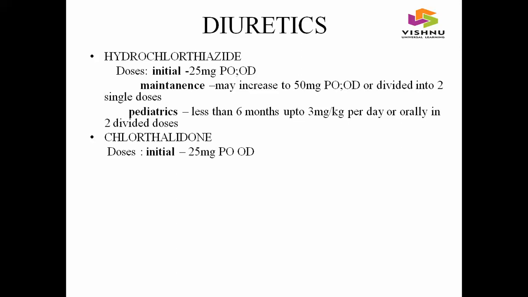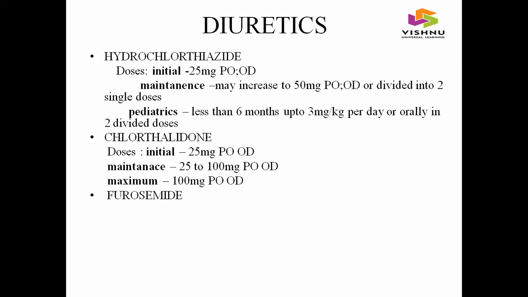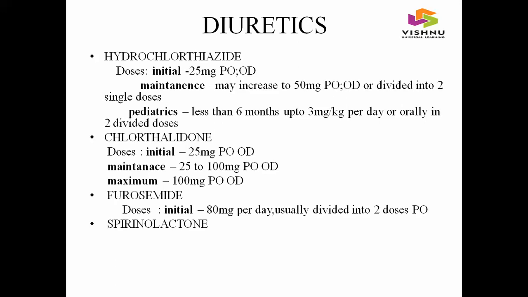And coming to the dose of chlorthalidone, initial dose was 25 mg per oral once daily. Maintenance dose was 25 to 100 mg per oral once daily. Maximum dose was 100 mg per oral once daily. Furosemide doses were, initial dose was 80 mg per day, usually in 2 divided doses per oral. And coming to the dose of spironolactone, initial dose was 50 to 100 mg per oral once daily or in 2 divided doses.